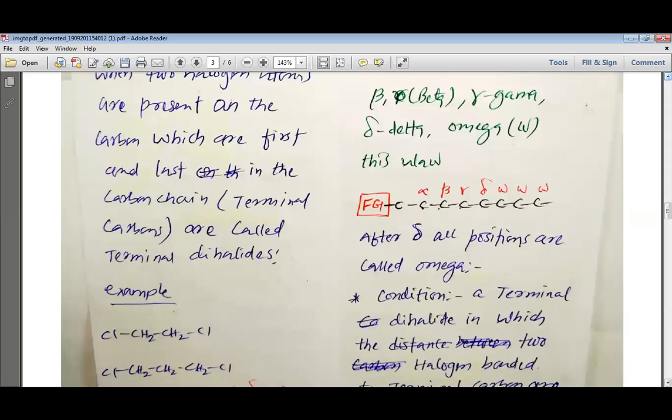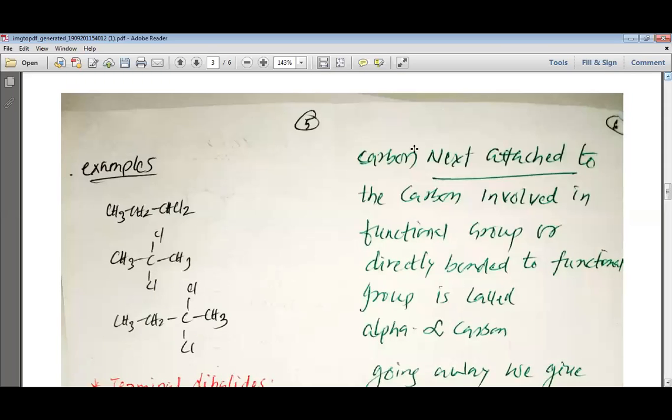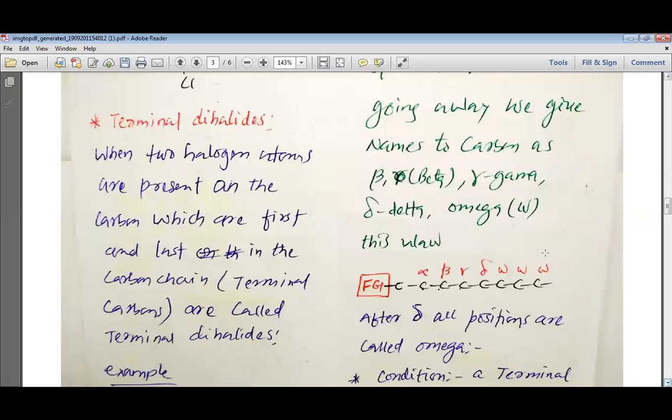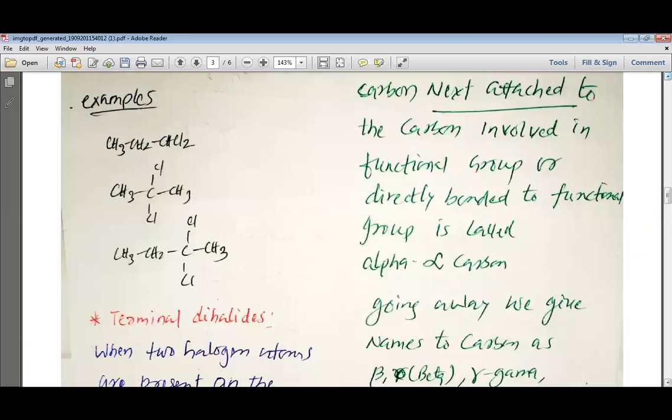But remember, this alpha omega dihalide must be a terminal dihalide. So if the dihalide is terminal and the carbon chain is longer, then such a terminal dihalide is known as the alpha omega dihalide. So let us try to understand it.